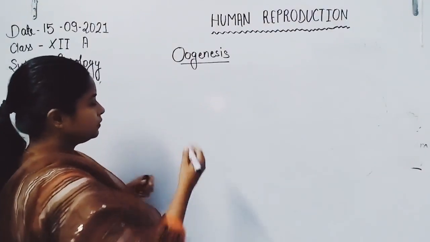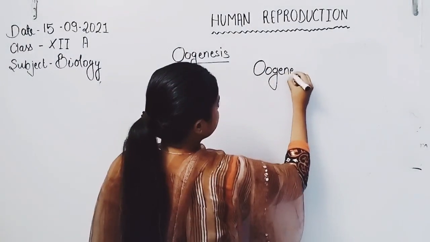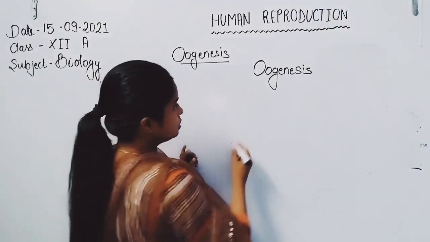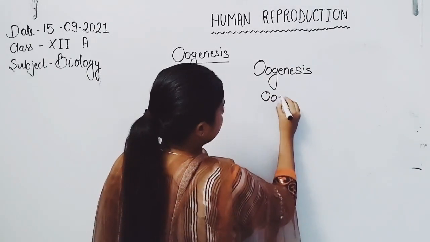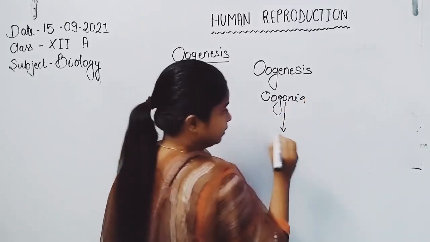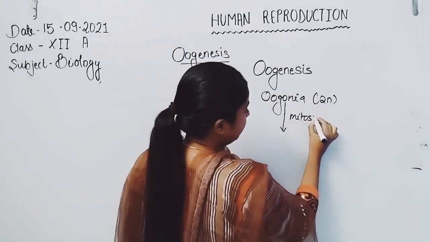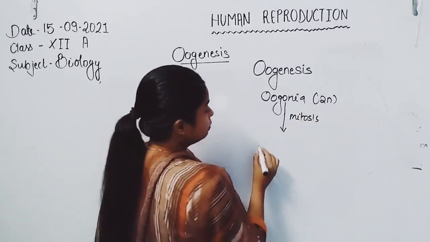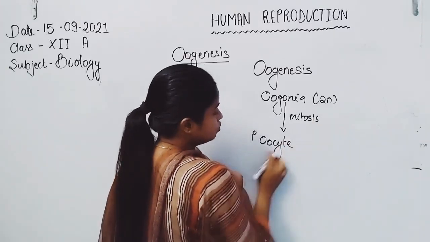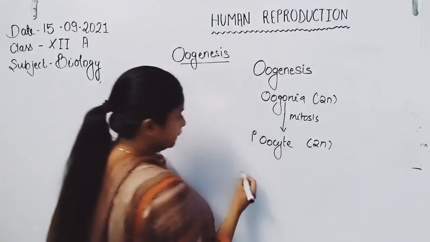So in the oogenesis process, oogonia, which is a germ cell with ploidy 2n, undergoes mitosis division to form the primary oocyte. Because they undergo mitosis division, not meiosis, the ploidy will always be the same as in the case of oogonia.